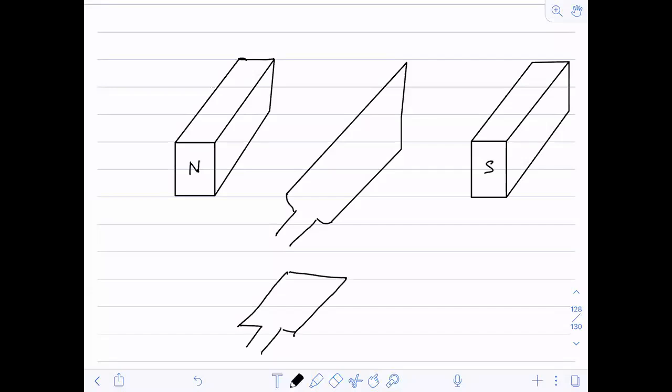The EMF will increase, the flux linked will increase. And when it is vertical like this, the flux will be maximum.